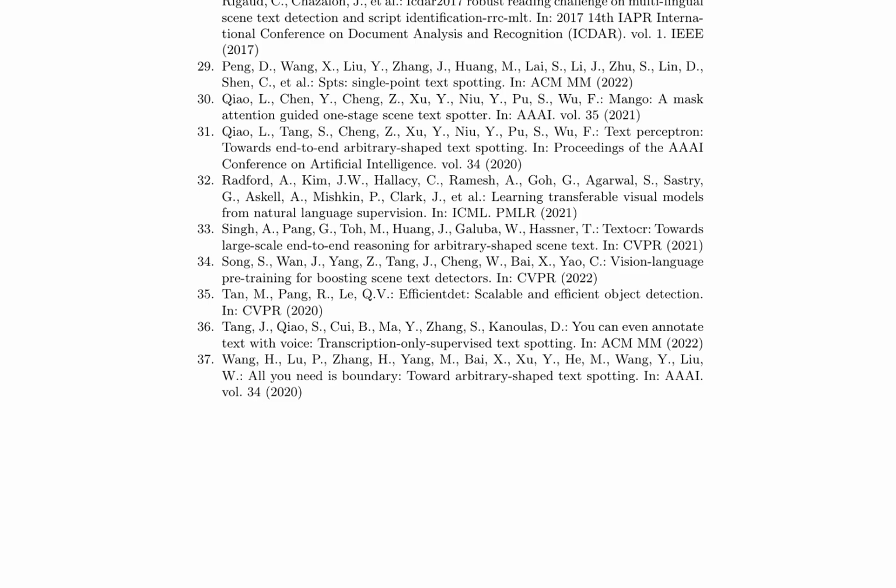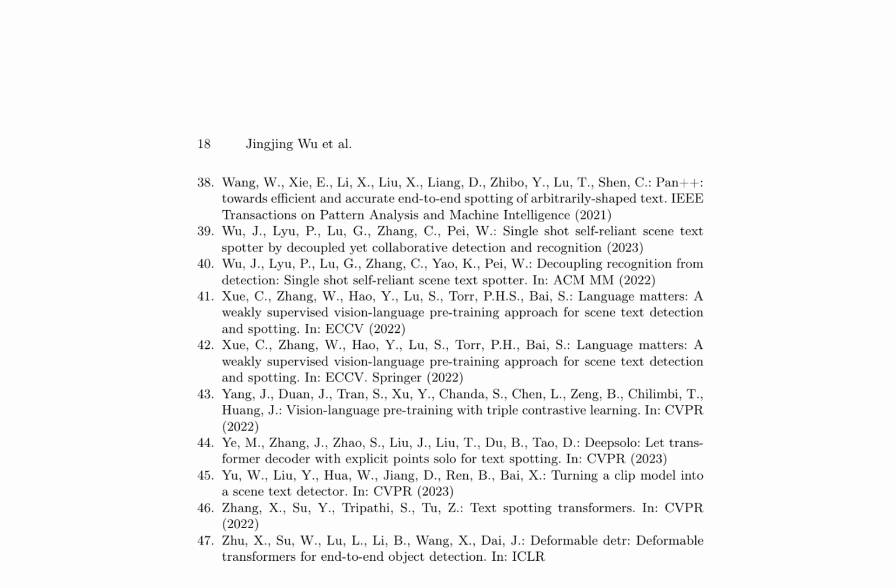Furthermore, the authors discuss the importance of vision language pre-training for boosting scene text detectors. This involves leveraging large-scale datasets and using contrastive learning to learn transferable visual models from natural language supervision. Additionally, the paper highlights the role of weakly supervised learning methods, such as language matters, which utilize vision language pre-training to improve scene text detection and spotting without relying on strong annotations. The authors also provide insights into the limitations and future work in this field, including the need for more robust and efficient algorithms that can handle diverse text shapes, languages, and environmental conditions.